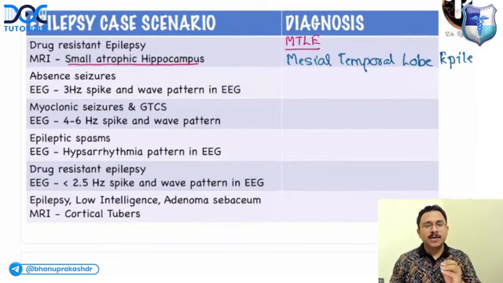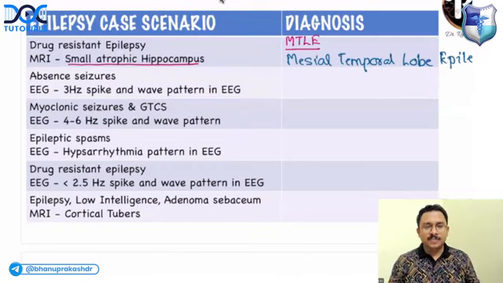So what is the treatment of choice for this condition? Is it anti-epileptic? No, it is surgery. What surgery? Amygdalo-hippocampectomy, very, very important. You will remove the amygdala and a portion of the hippocampus. That will be the treatment of choice, surgery.